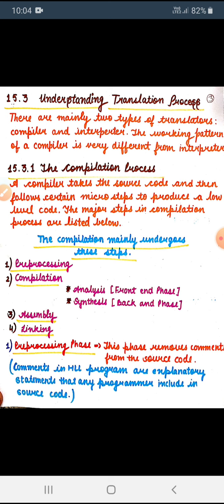Then p is the principal, r is the rate of interest, t is the time. This notation, p known as principal, r known as rate of interest, t stands for time. These sentences are known as the comments.